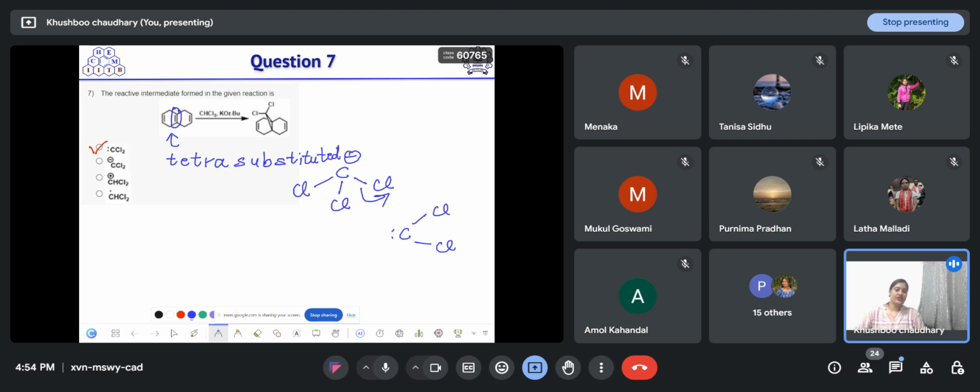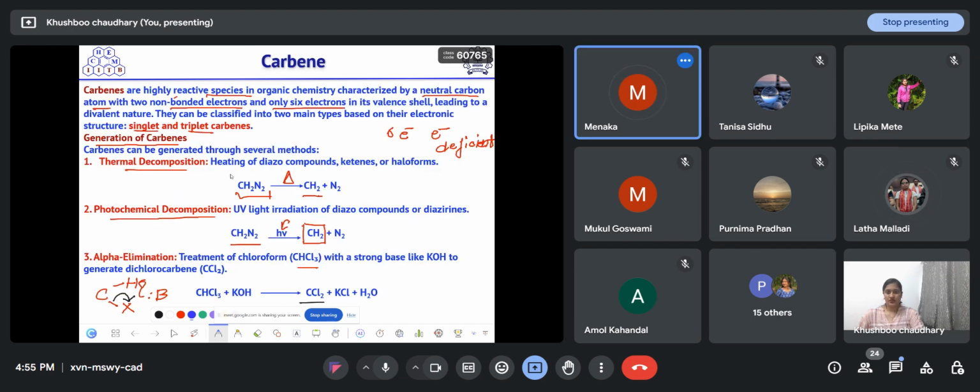So being tetra substituted, it is electron rich and it undergoes reaction with this tetra substituted double bond, not with the disubstituted one. Okay, any doubts? No, ma'am. Let's move on to the next question.